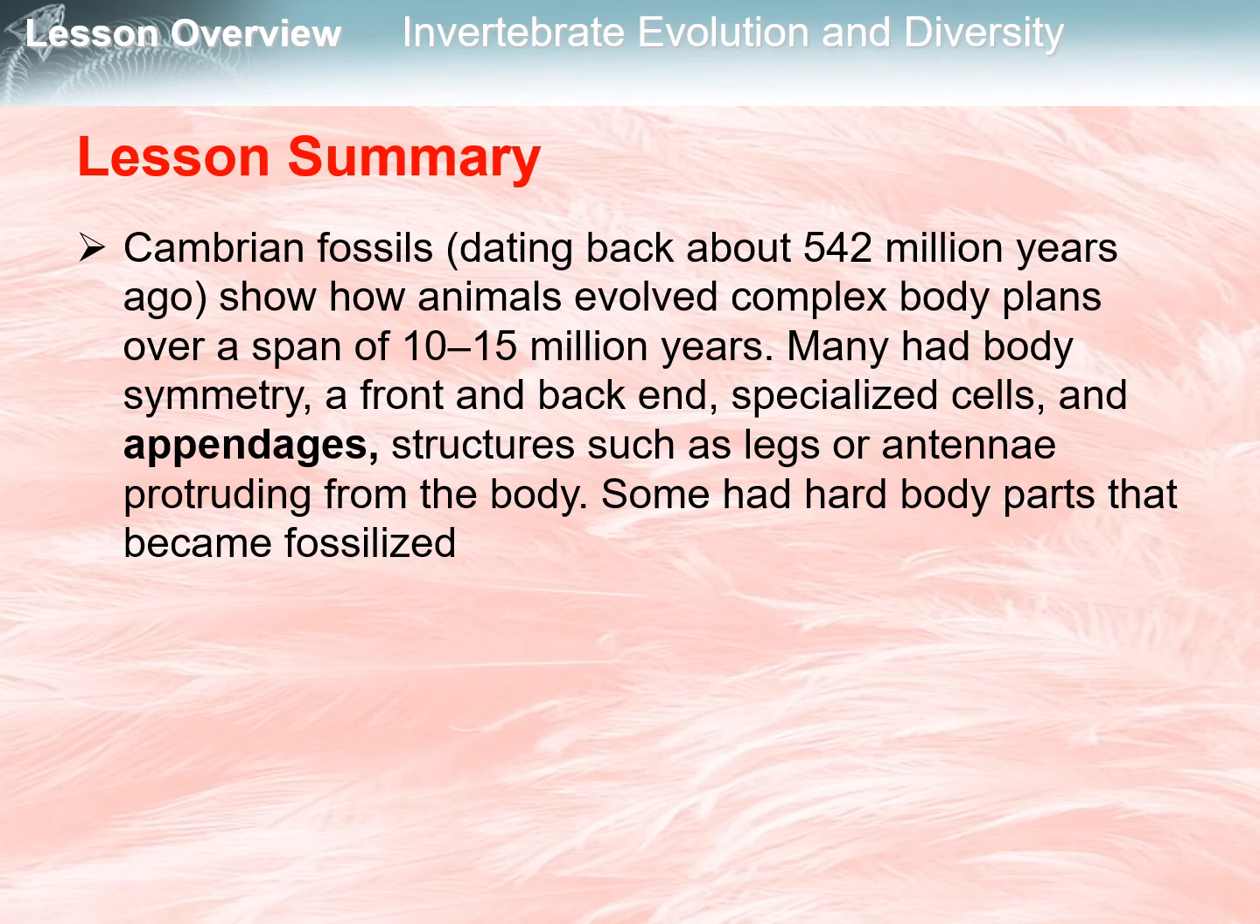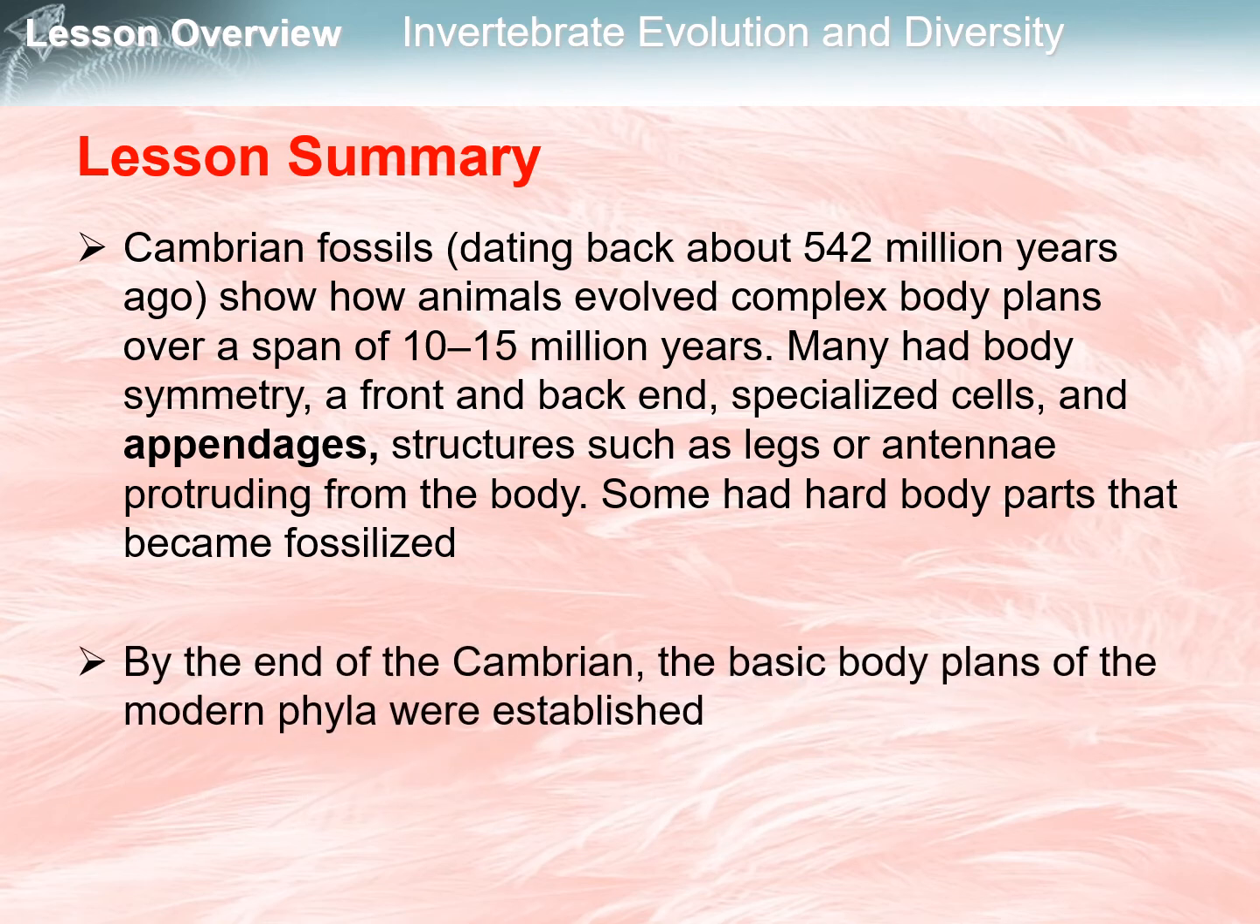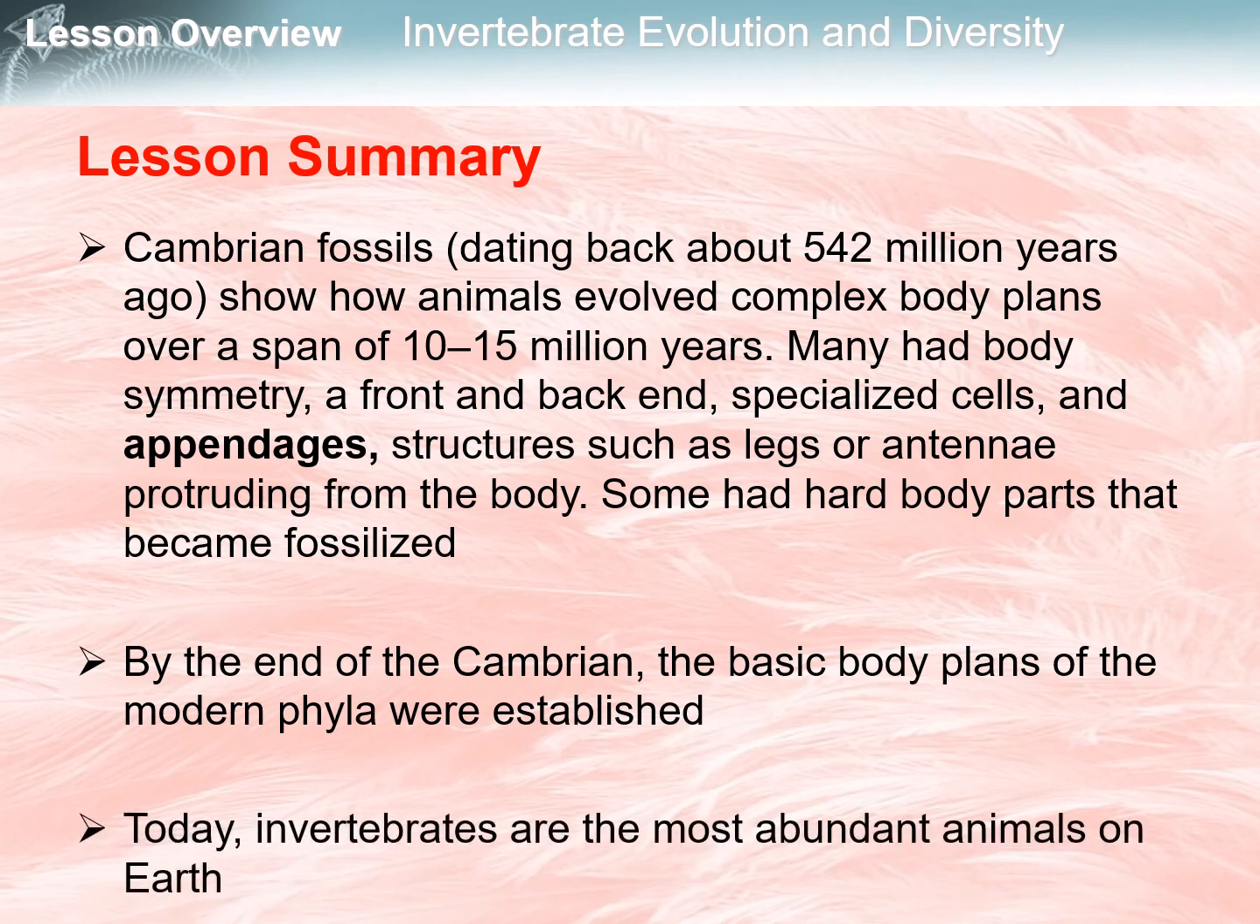Many had body symmetry, a front and back end, specialized cells, and appendages, structures such as legs or antennae protruding from the body. Some had hard body parts that became fossilized. By the end of the Cambrian, the basic body plans of the modern phyla were established. Today, invertebrates are the most abundant animals on Earth.